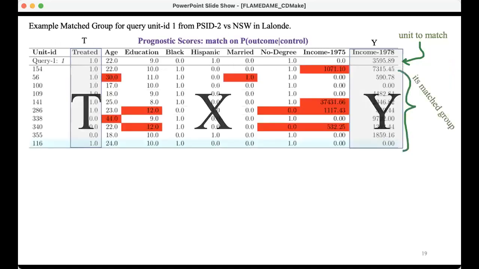Okay, this is the match group from prognostic score matching. If you look at this carefully, you realize that it's not a very tight match group. This person's 22 years old, so why do we have people in their match group that are like 30 and 44 years old? This person has a 9th grade education. Why do we have people who finished high school in the same match group? This person's not married. Why do we have married people? This person had no income in 1975. Why do we have people who had $37,000 in the same match group? It just doesn't make sense, right? It's because they had the same prognostic score, but that doesn't mean the match group is interpretable.